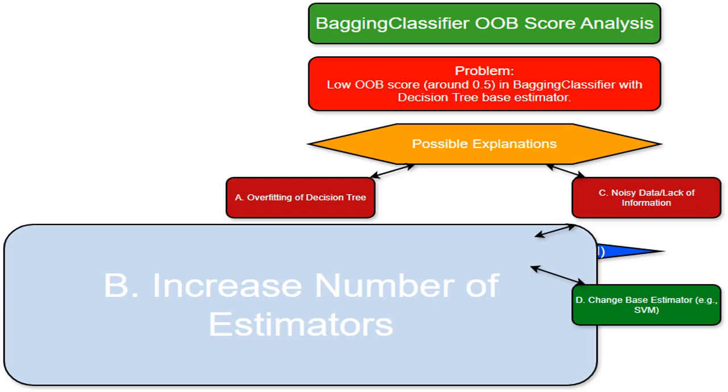Increasing the number of decision trees in my BaggingClassifier might marginally improve performance by averaging out some of the noise introduced by individual trees. However, if the problem is overfitting or poor data quality, it won't fix the underlying issue. Think of it like taking more opinions on a topic. It helps somewhat, but if the individual opinions are bad, the average won't be great.